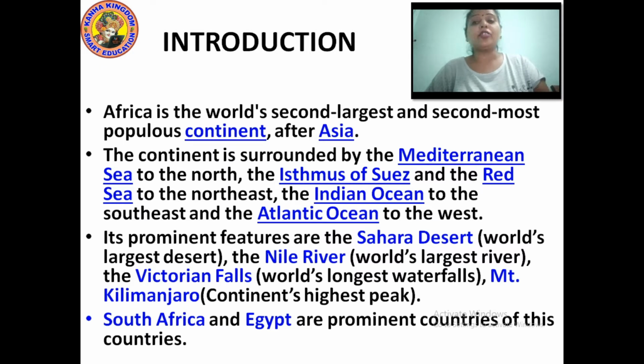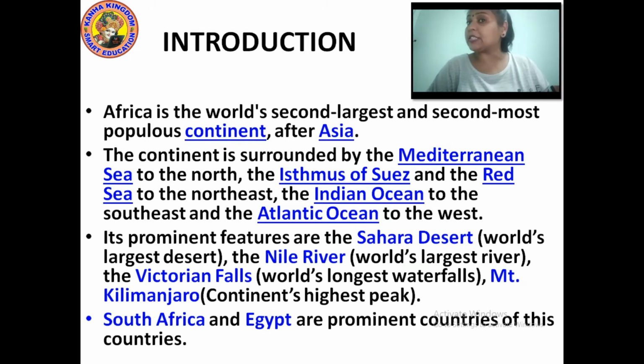Africa is the second largest and the second most populous continent on the earth's surface after Asia. So number one is Asia, and number two is Africa.